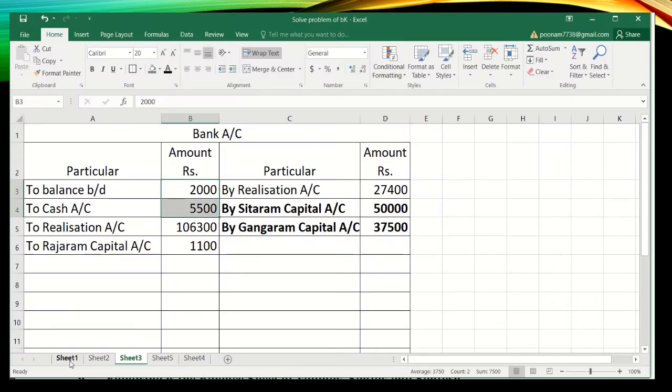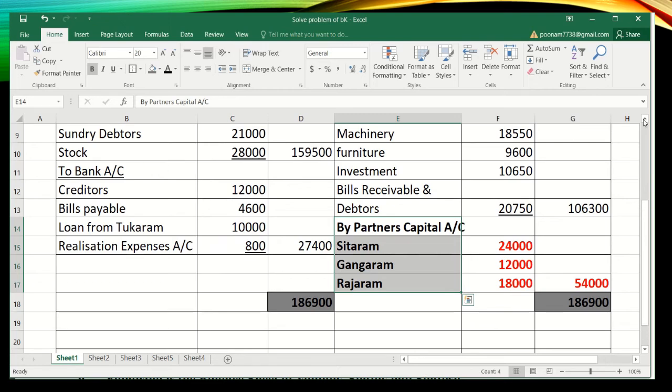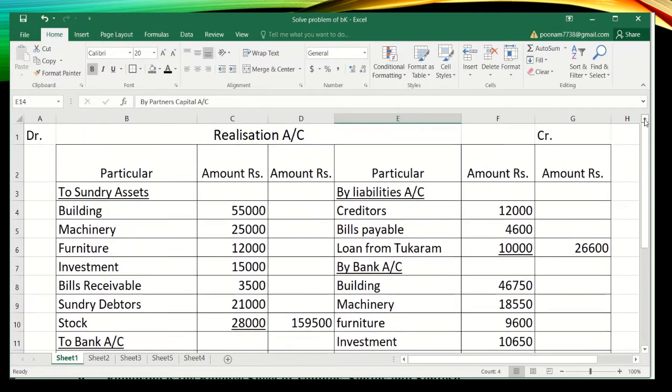So I will go in the realization account and I will write to sundry assets. I will underline and write all the items: building, machinery, furniture, investment, bills receivable, sundry debtors, stock. Whatever the amount of these items is given in the old balance sheet, we will write here. Finally the total will be taken in the outer column. So total is 1 lakh